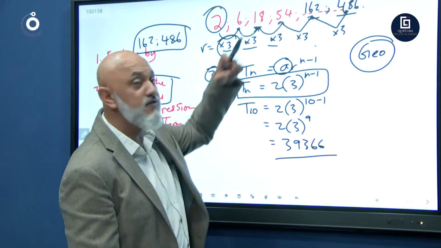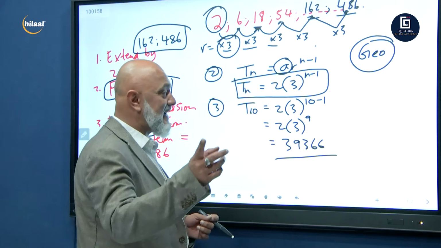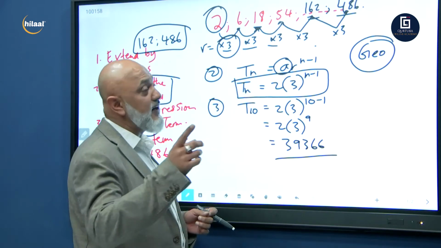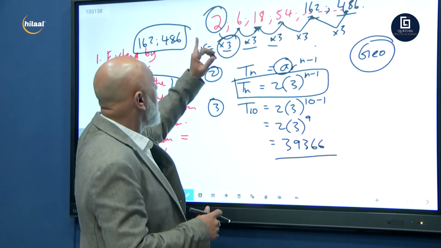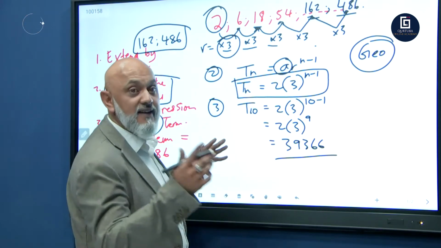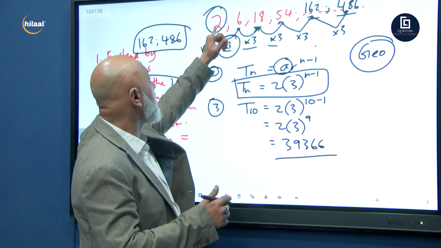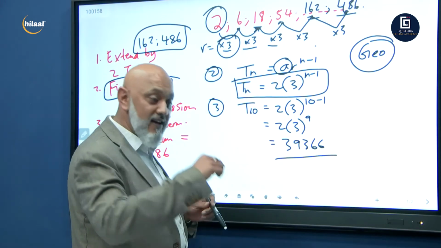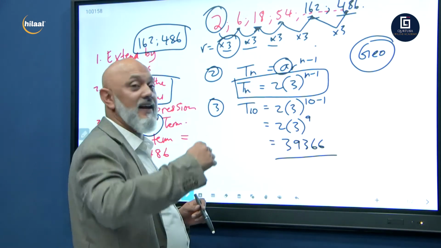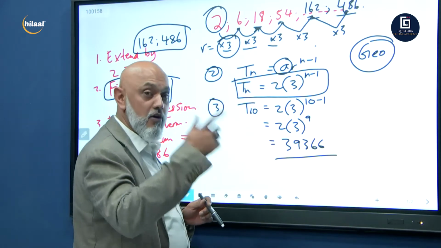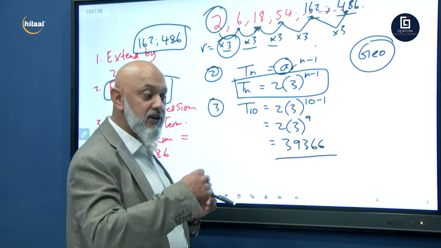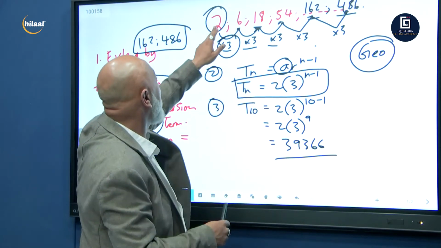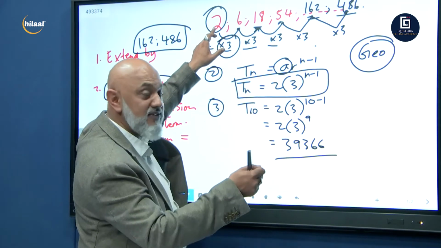Starting with 2: 2, 6, 18, 54. Guys, I'm just giving you an example. Let's say every year you put 2 Rand into a bank account, and the bank is going to pay you 3 times what you initially put in. In the first year, you invested 2 Rand.